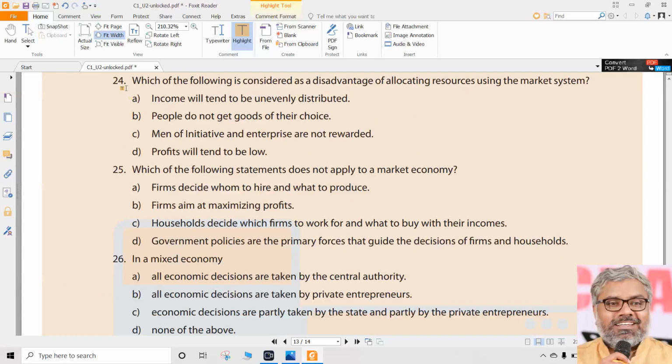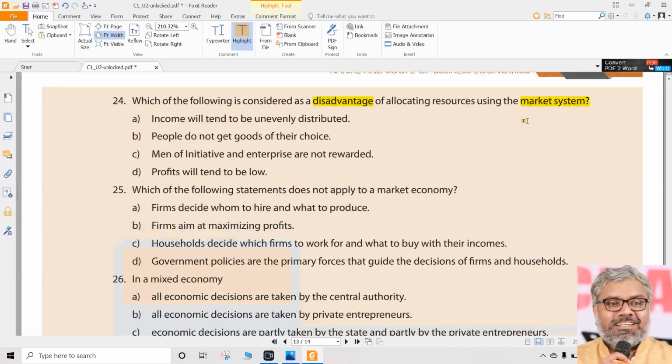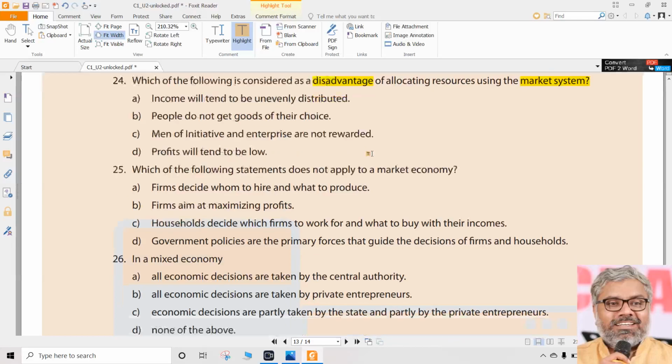Then question number 24 asks about this. Which of the following is considered as a disadvantage of allocating resources using the market system? So we want to find out a disadvantage of the market system. Market system means capitalism. So we have to find out which one is a disadvantage of capitalism. If we read the advantages and disadvantages of capitalism, we should be able to simply identify what is a disadvantage.